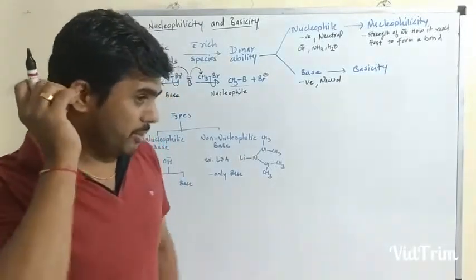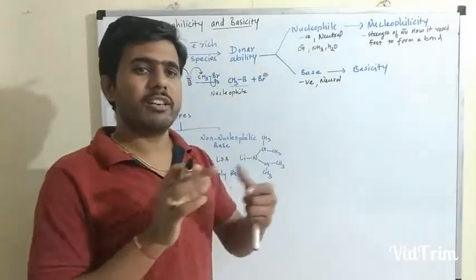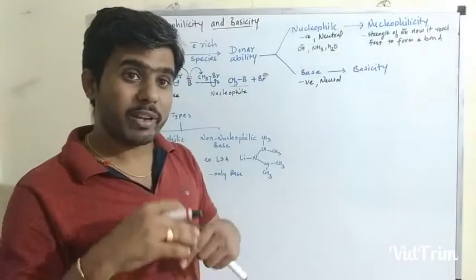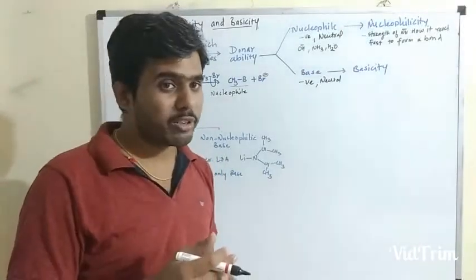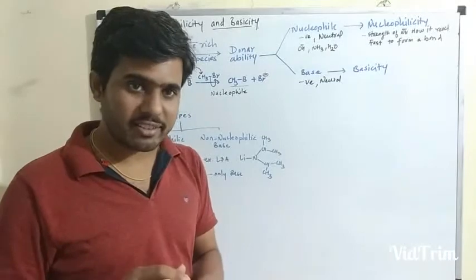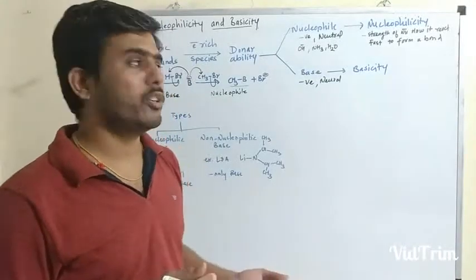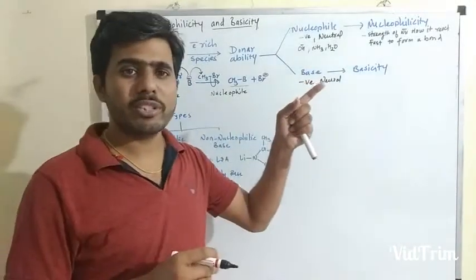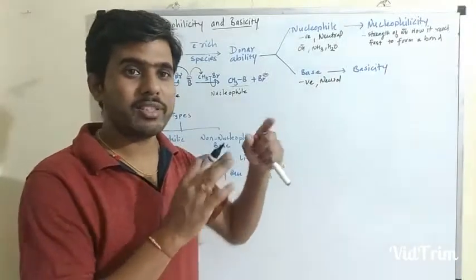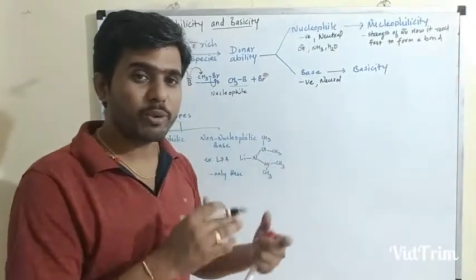If two nucleophiles are there, one reacts slowly and one reacts fast. The nucleophile which reacts fast is the stronger nucleophile, and the one which reacts slowly is the weak nucleophile. So it does not depend upon the stability of the nucleophile, because it is a kinetic term. It depends only upon the rate.